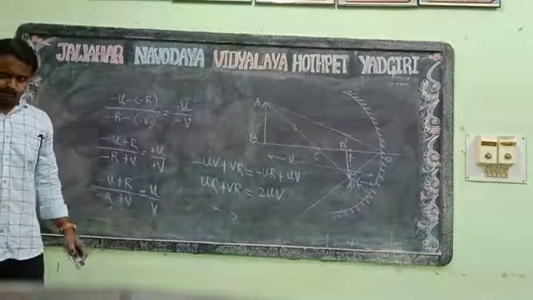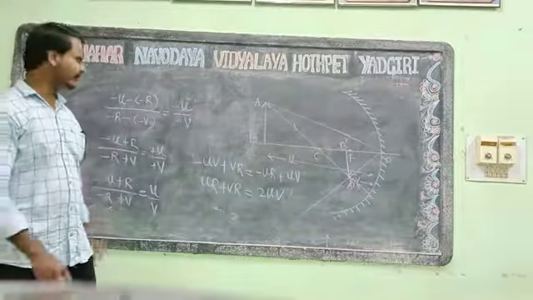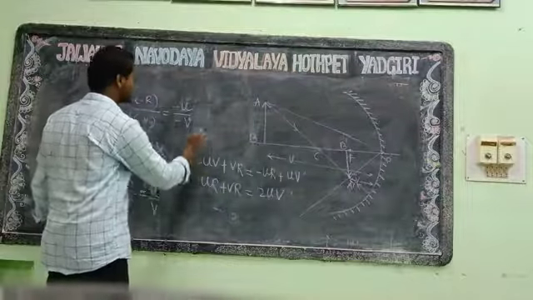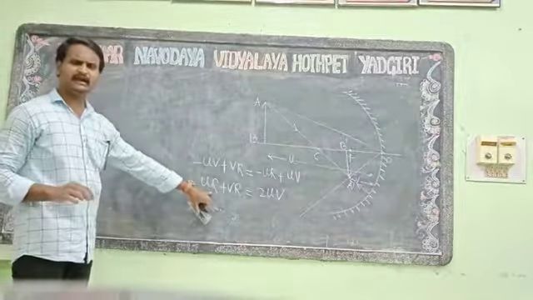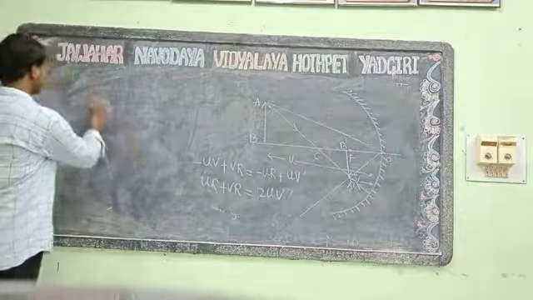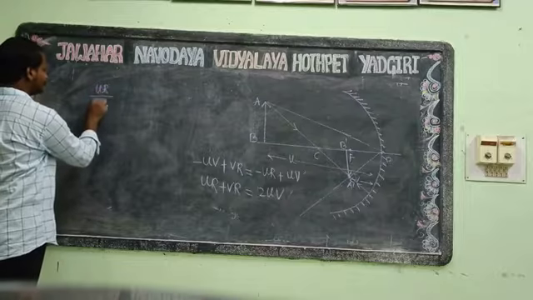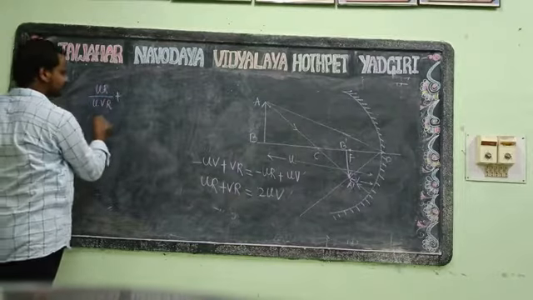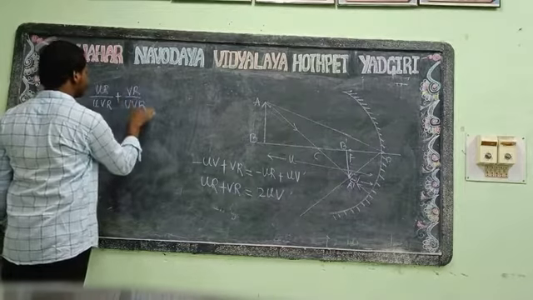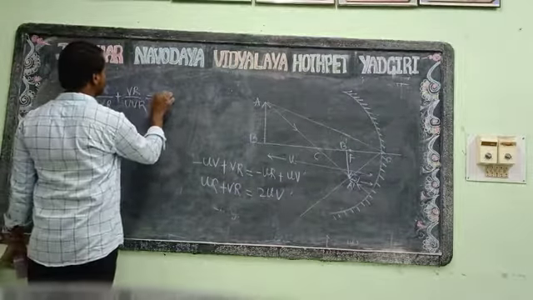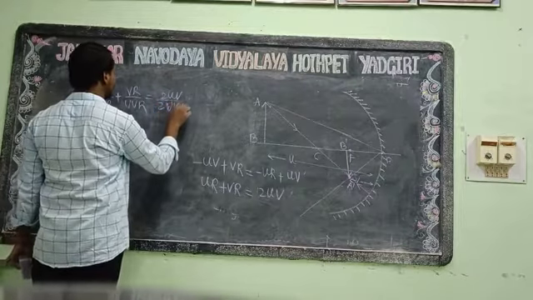Now in this case, we will divide the equation throughout by UVR. We write UR divided by UVR plus VR by UVR is equal to 2UV by UVR.